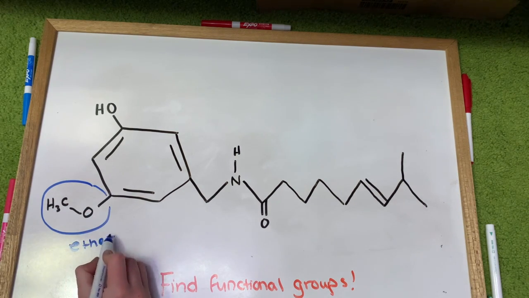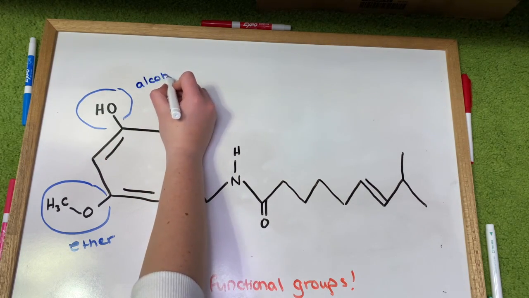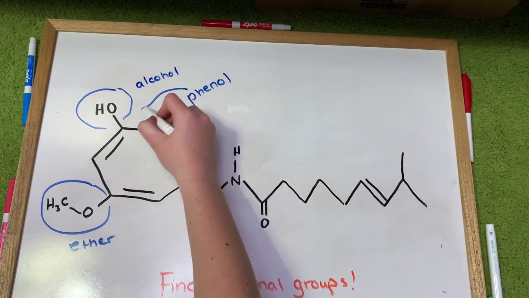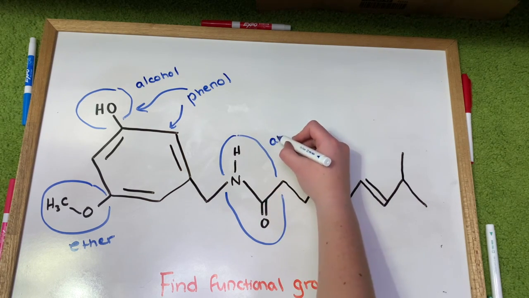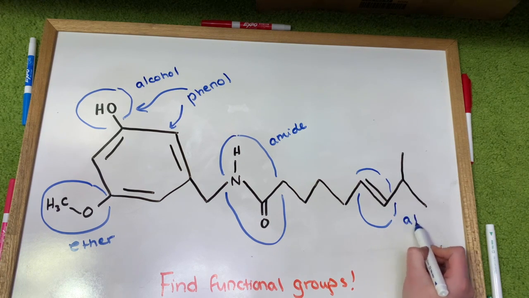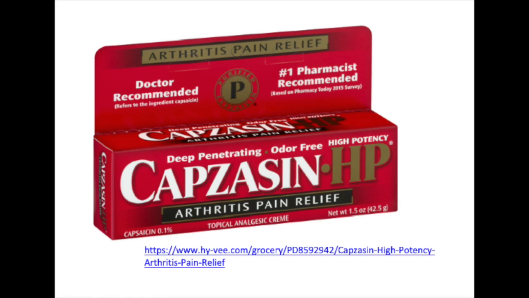Here we have an ether, and we can tell because the oxygen separates one chain from the other. Next up, we can see that there's an alcohol, but we see here that this aromatic group is actually a phenol because the alcohol is directly attached to it. So that'll be labeled as phenol. Then we can identify the amide because of the nitrogen attached to the carbon, which is also connected to an oxygen by a double bond. And then finally, we see an alkene here. This molecule that we just identified is actually capsaicin, and it's used as a topical treatment for arthritis pain.